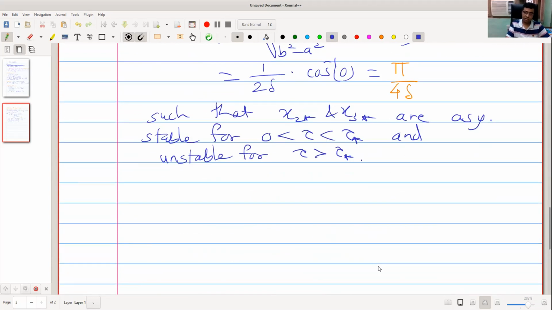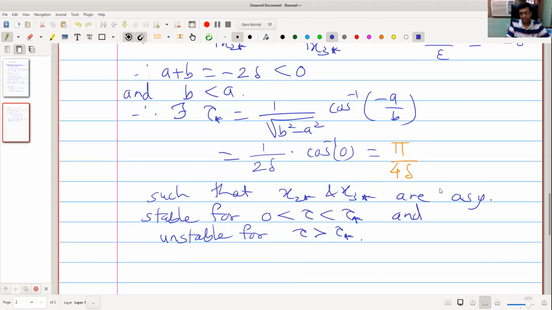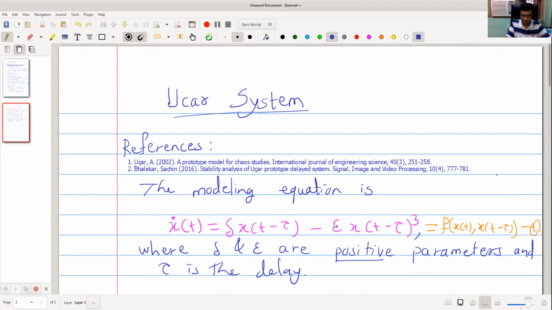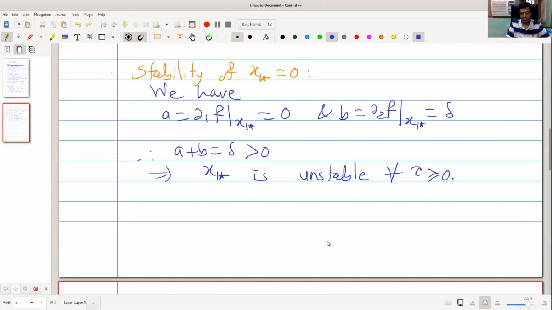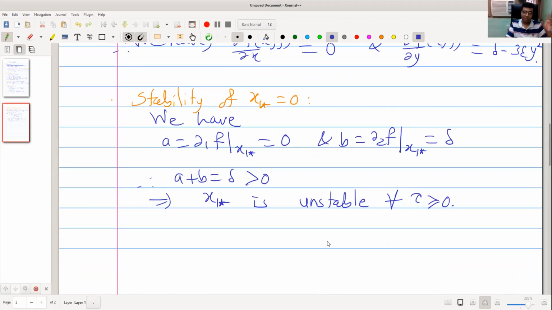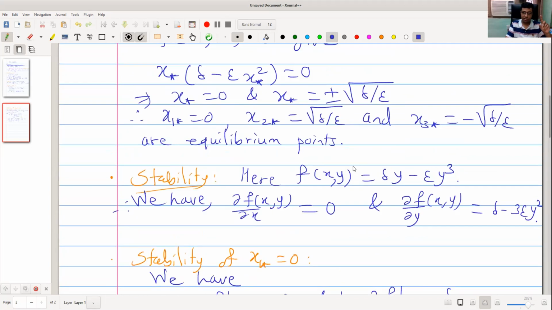Now an important observation is that stability of this system depends only on delta, not on epsilon. So stability of this system is free from epsilon. Whatever epsilon may be, qualitative properties will not change. That means stability depends on delta. Of course, equilibrium points depend on epsilon.